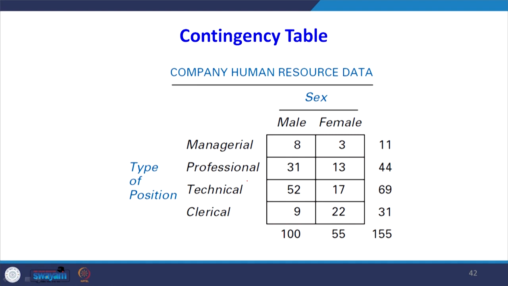You see the intersection of managerial and male, 8, that represents both, that is, those who are working in a managerial position and at the same time are male. So, those are our joint values, here only counts, joint counts. At the extreme right and the bottom of the table, we have given the total counts.